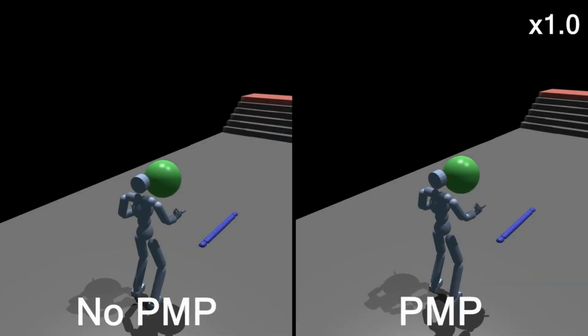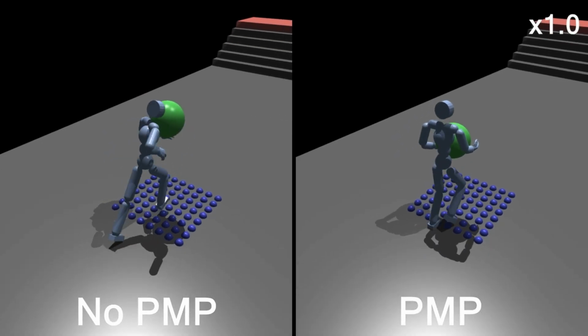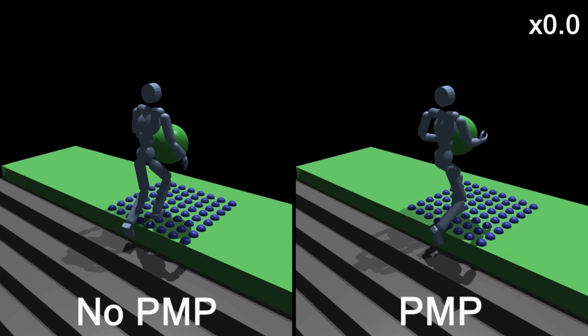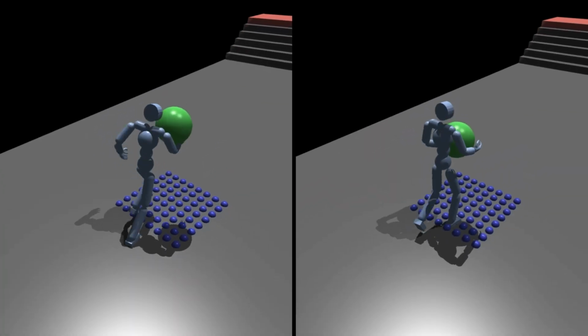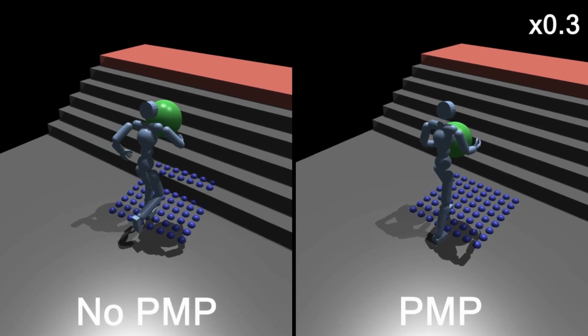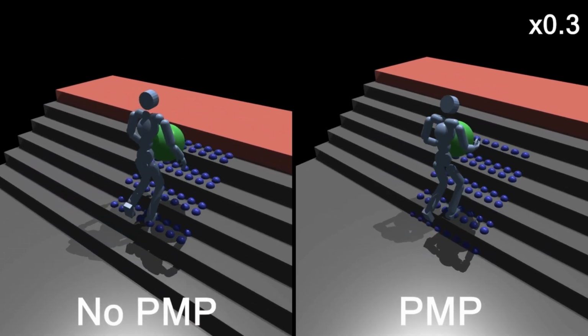For comparison, we train an agent with a single discriminator with fully coordinated motion data. Though the baseline uses the same amount of motion, it generates awkward motion since it cannot combine the motion captures.